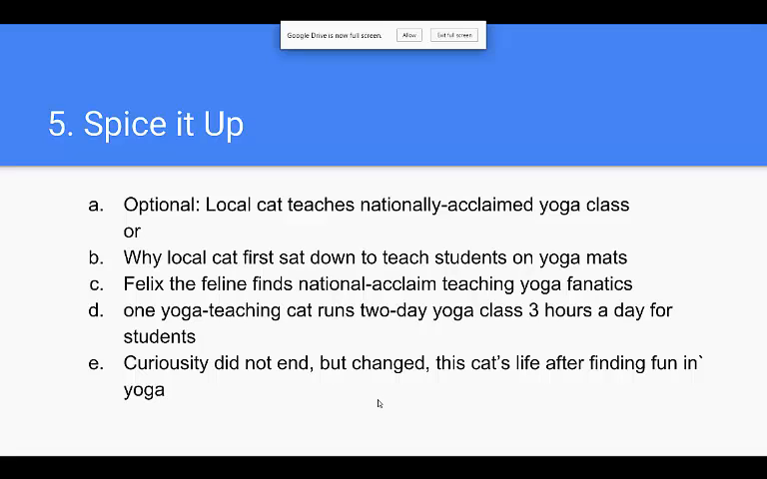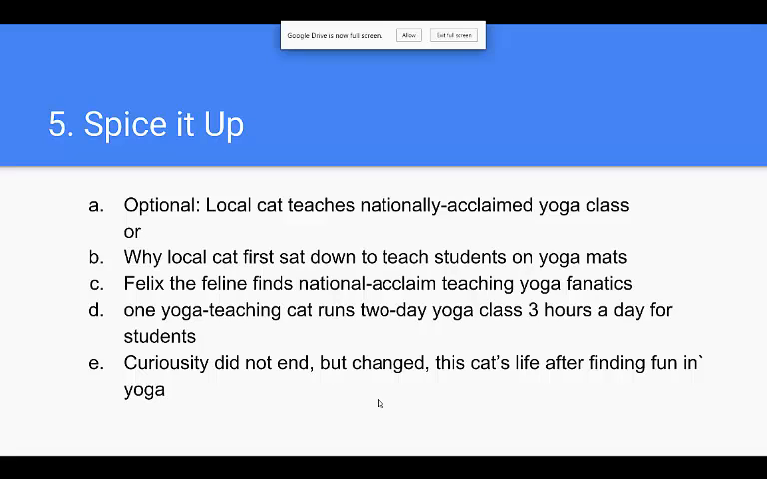Five. The last thing you need to do is to spice up your headline. And while "Local cat teaches nationally acclaimed yoga class" is completely fine, some high schoolers would like to have a headline that would grab their attention, make them want to read the article. So here are some different alternatives you could go with. The first one, I used a rhyming pattern, which is why "Local cat first sat down to teach students on yoga mats." And make sure when you're spicing it up, you're still covering the main idea of the article, and this is still seen in this one because it explains that it's a cat who's teaching yoga students.